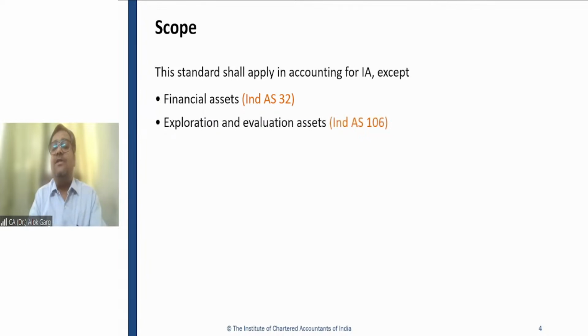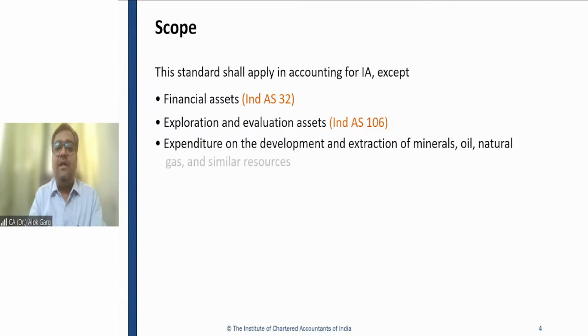Exploration and evaluation assets are covered under Ind AS 106. It is not covered here. Expenditure on the development and extraction of minerals, oil, natural gas, and similar resources. Let's say government has given you a mining right to dig that mine and get the mineral resources.